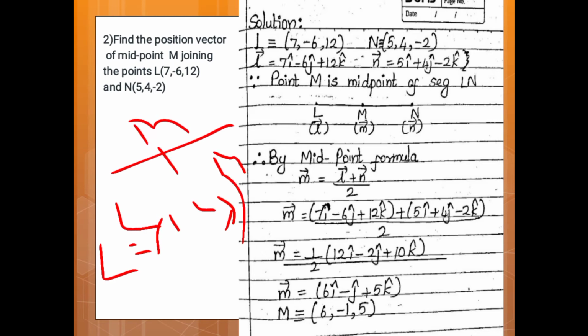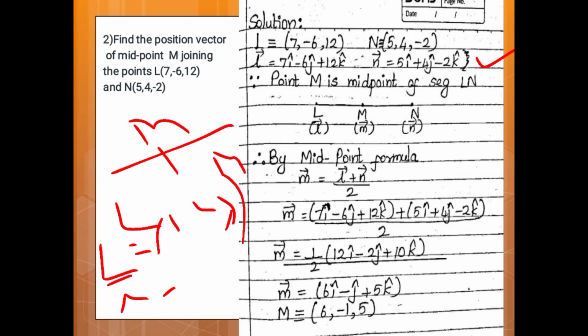So we will write L vector as equal to 1i plus 2j plus 3k vector. Similarly, M is given 7, minus 6, 12. So the position vector of M is 7i minus 6j plus 12k. N is equal to 5, 4, minus 2. Therefore, N vector is equal to 5i plus 4j minus 2k vector.